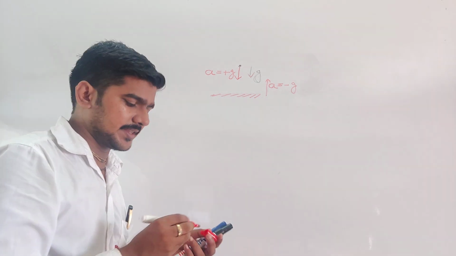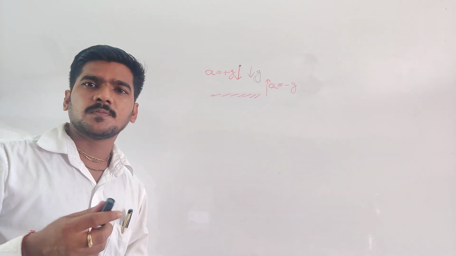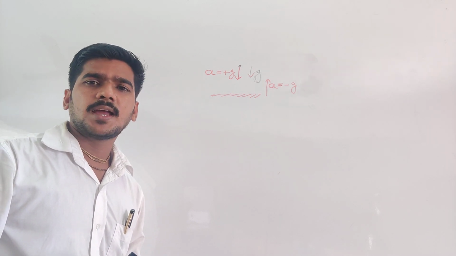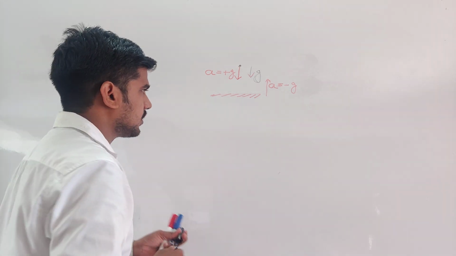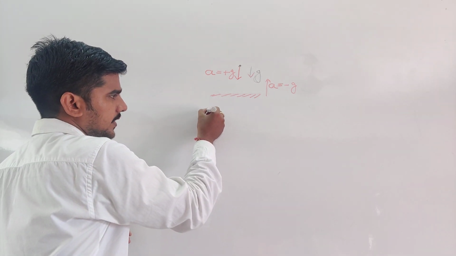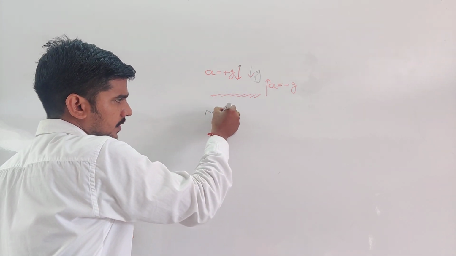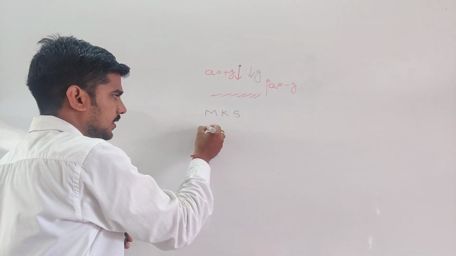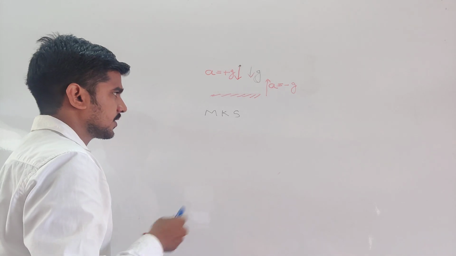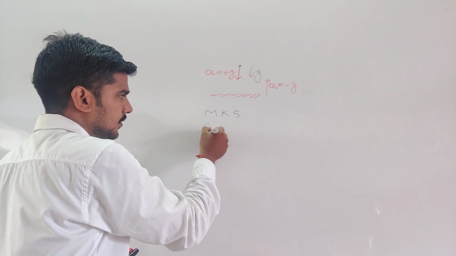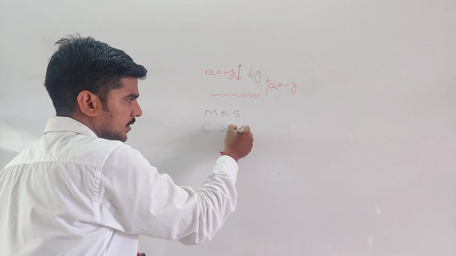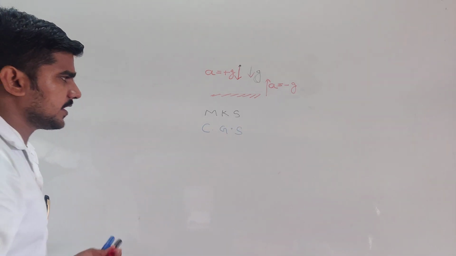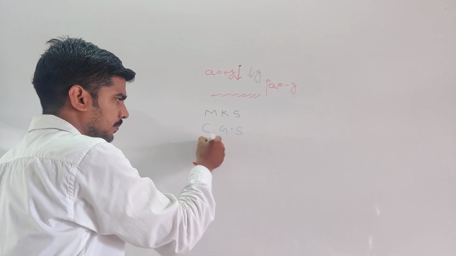Various systems are there. One is the SI system, another is the MKS system, another is the CGS system, another is the FPS system. Now we discuss the systems. One is MKS, another is CGS. Clear? Third one is FPS.